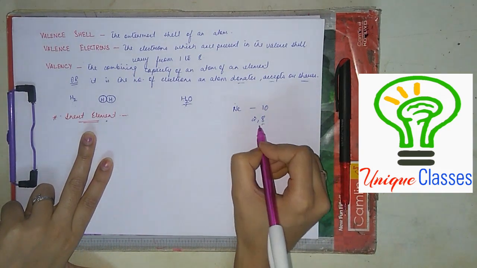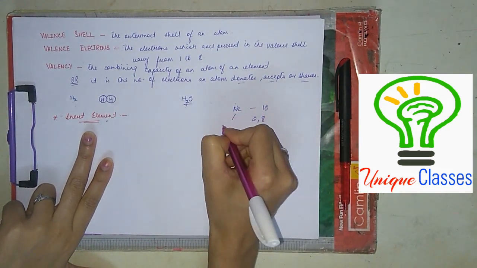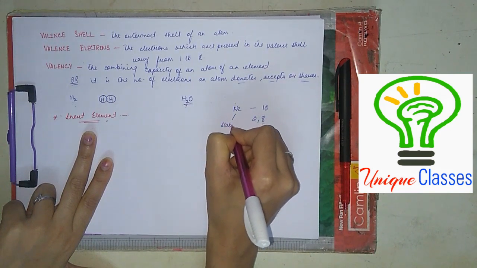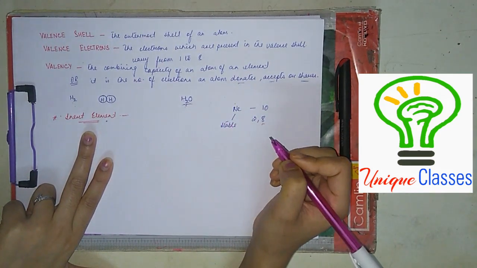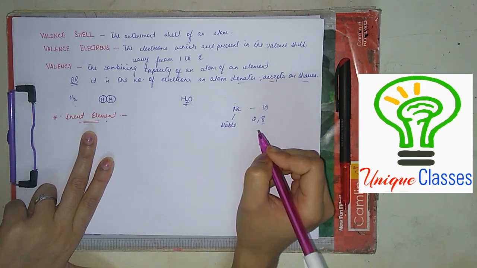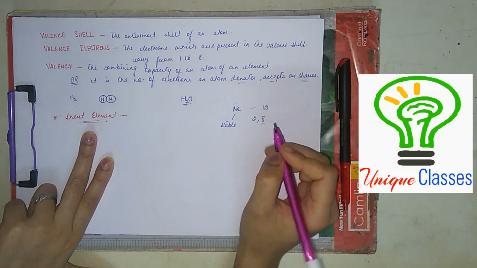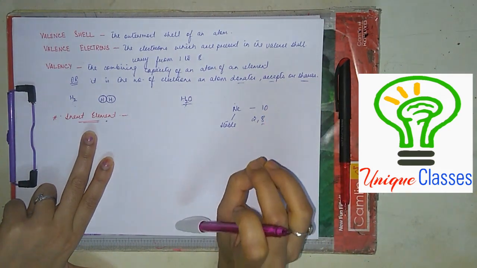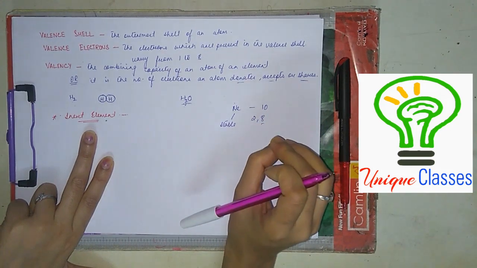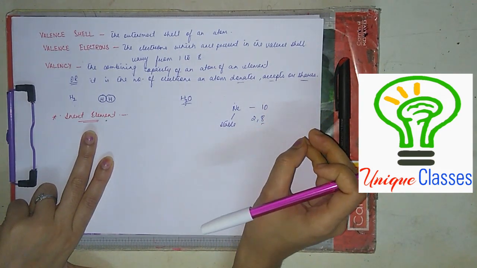These elements are chemically stable, that is, they are non-reactive in nature. They do not undergo any chemical reaction because they are stable.